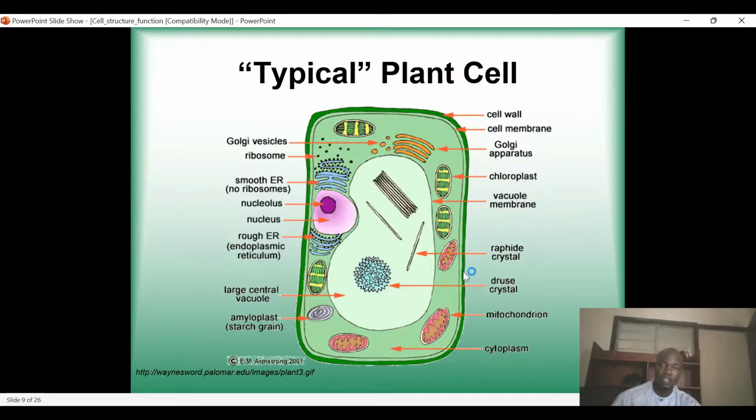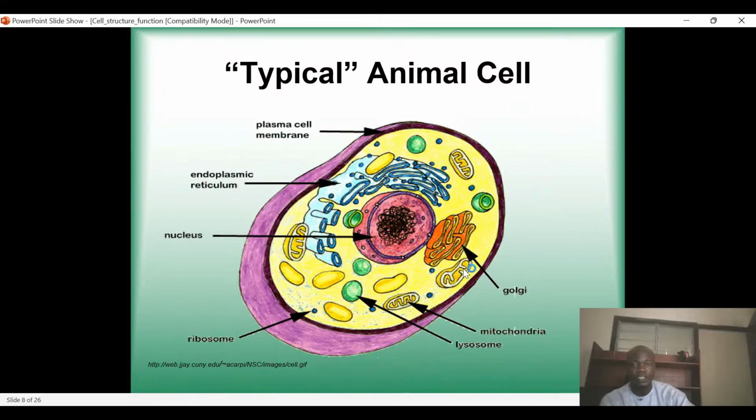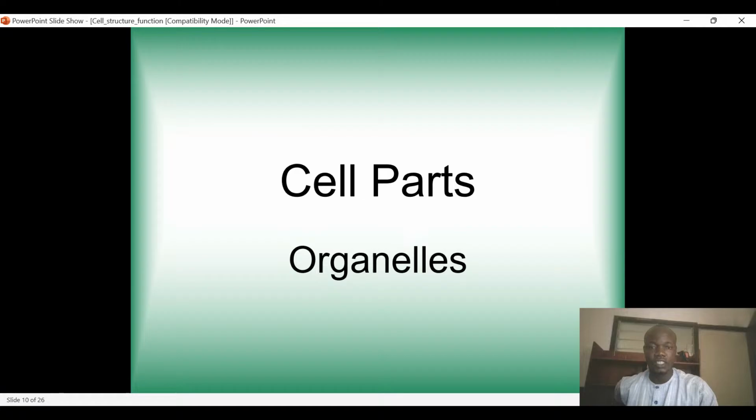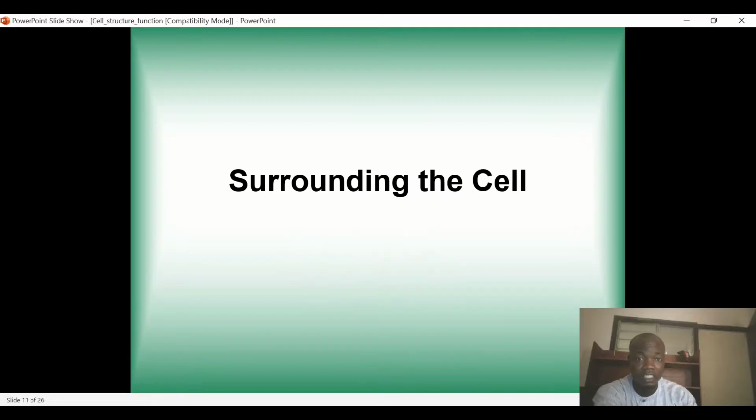So it's just for you to see clearly some basic differences between the plant and animal cell. For example, this one looks spherical and this one looks rectangular. And of course, they have chloroplasts here. The major function of chloroplasts in plants is photosynthesis. And animals don't have chloroplasts. That is why they don't undergo photosynthesis. Now we are going to look at the different parts of the cell, which are the organelles of the cell. We will look at them one after the other, and their functions.